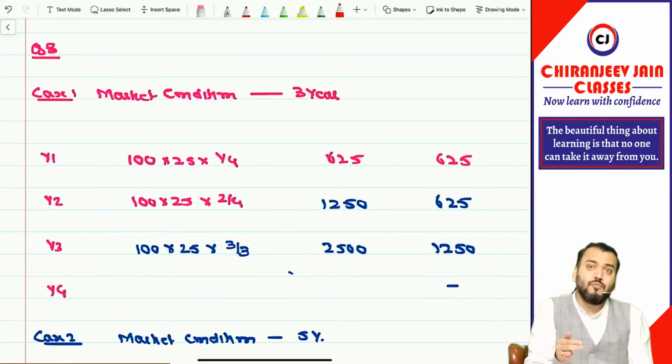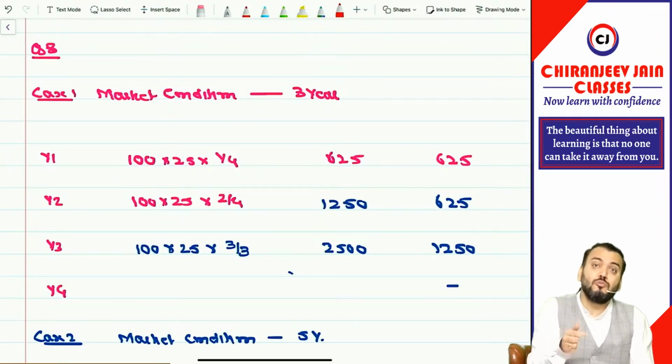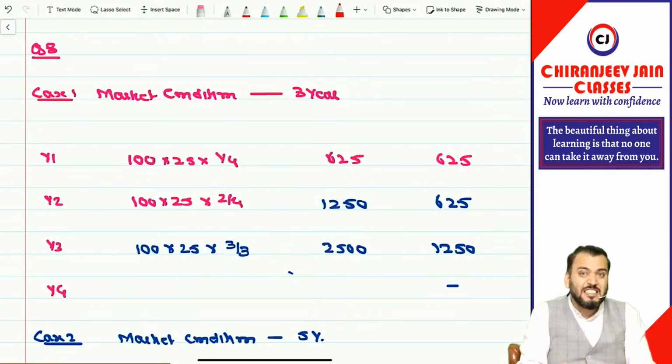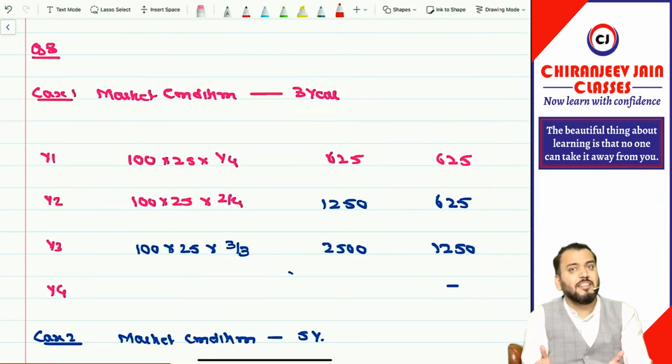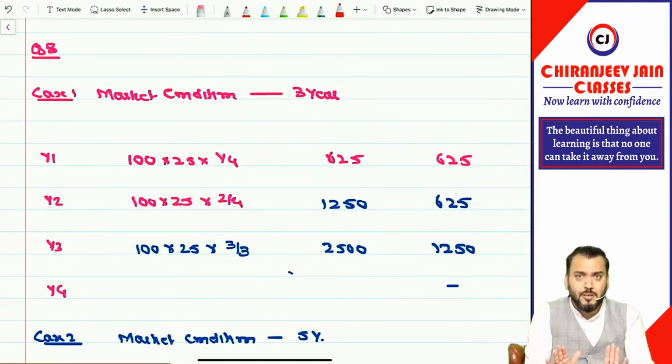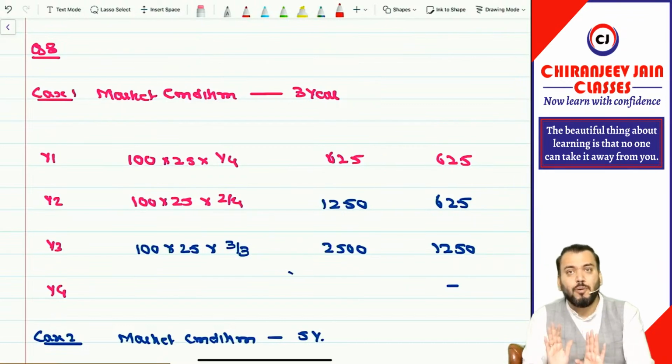You can just inform me, sir, this is a question which is not included in the expected questions, and you want me to do that question in this live video session. I will consider that question also, and we'll do the explanation of that question also. But whatever question is given in the expected questions, that I will definitely do.